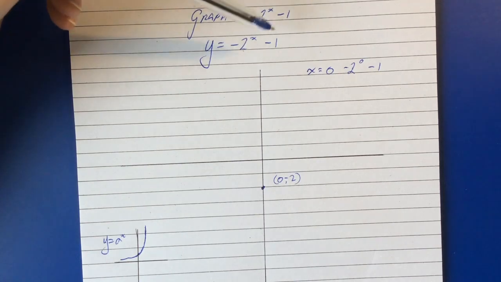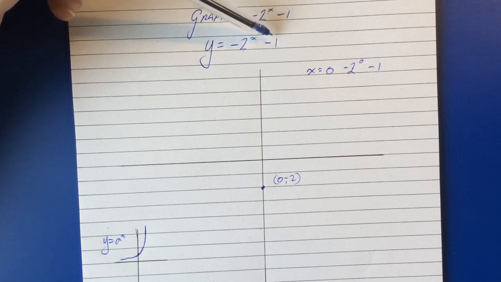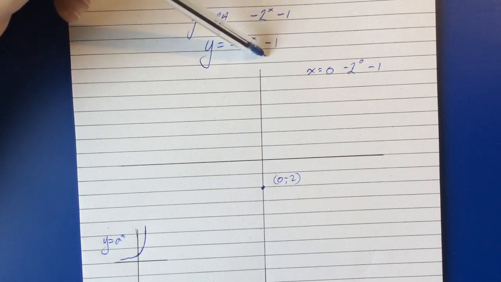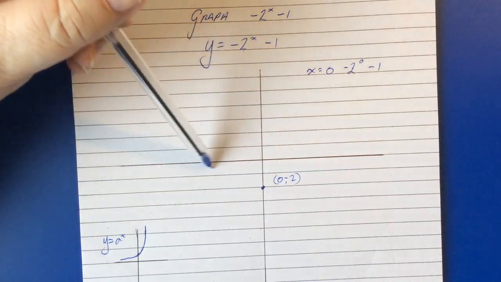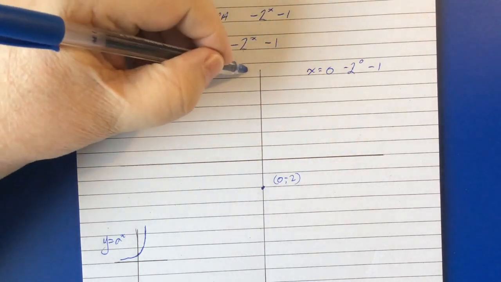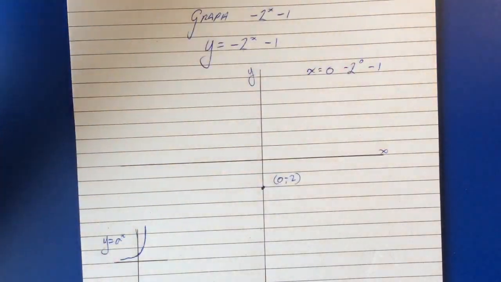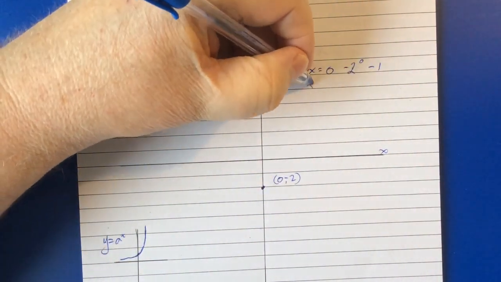Now I should say that it's a pretty fair bet, I can't see why it wouldn't be, it always is, unless you know otherwise. This is an indication of where the asymptote of this thing will be. The asymptote is very likely to be negative 1, but we will confirm that.